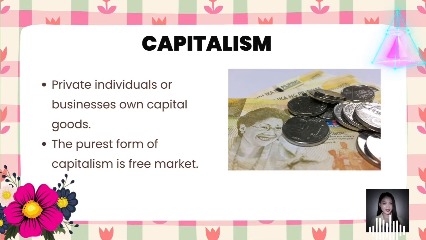Capitalism. Capitalism is an economic system in which private individuals or businesses own capital goods. The production of goods and services is based on supply and demand in the general market, known as the market economy, rather than through central planning, known as a planned economy or command economy. The purest form of capitalism is free market. Here, private individuals are unrestrained. They may determine where to invest, what to produce or sell, and at which prices to exchange goods and services.